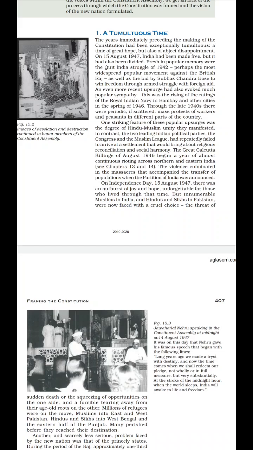Clear? And many refugees were moving across the boundaries. The Hindus and Sikhs in Pakistan wanted to reach India, and the Muslims in India wanted to reach Pakistan, but they could not reach their destination and were killed by Hindus and Muslims.